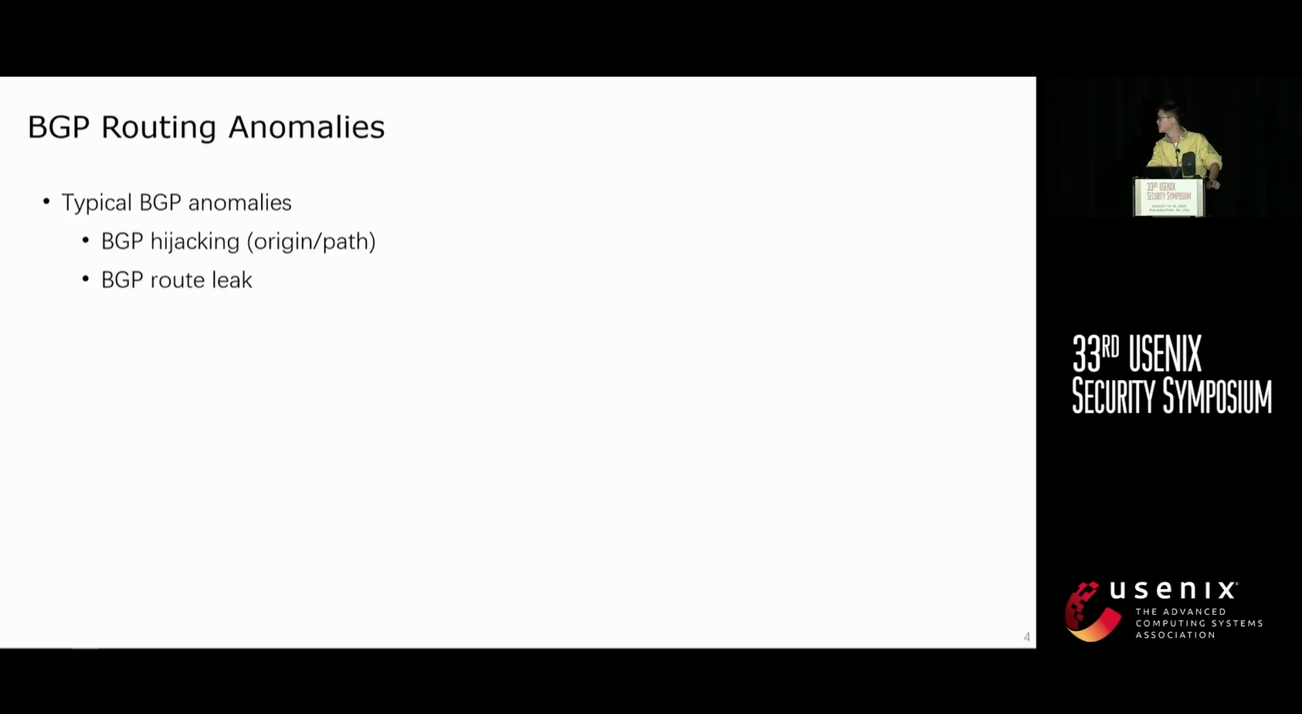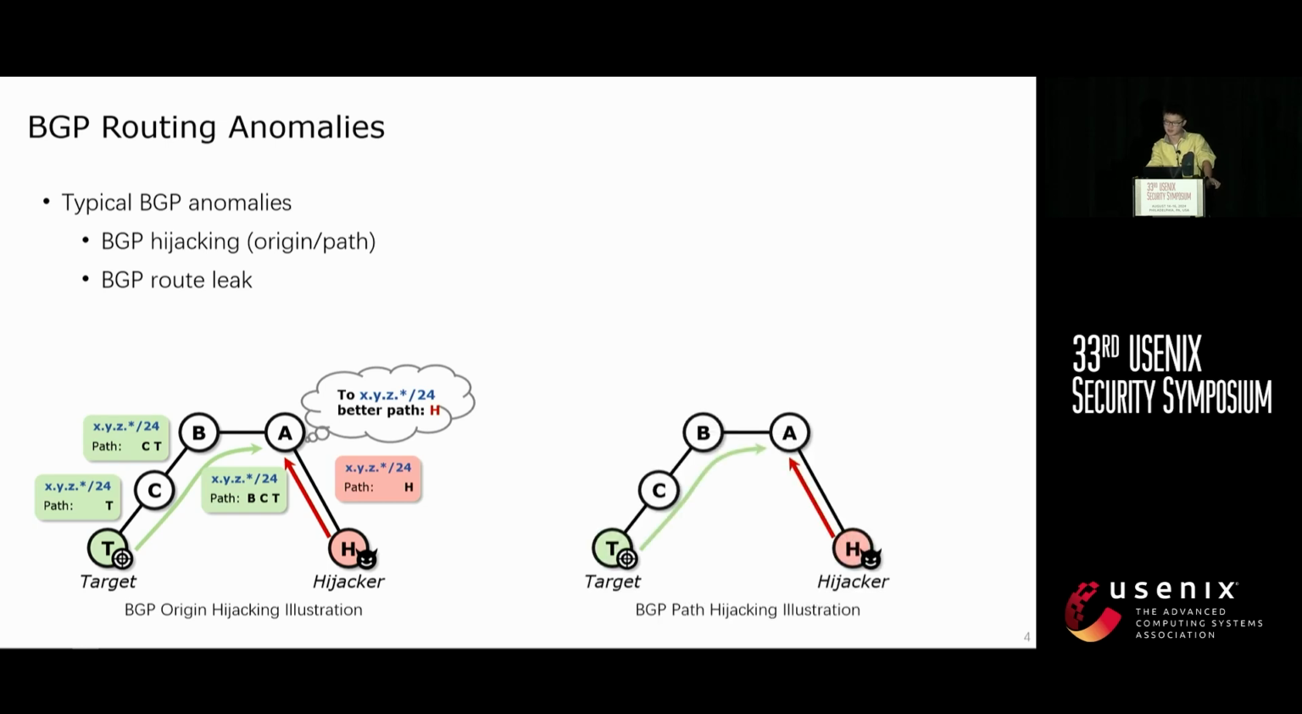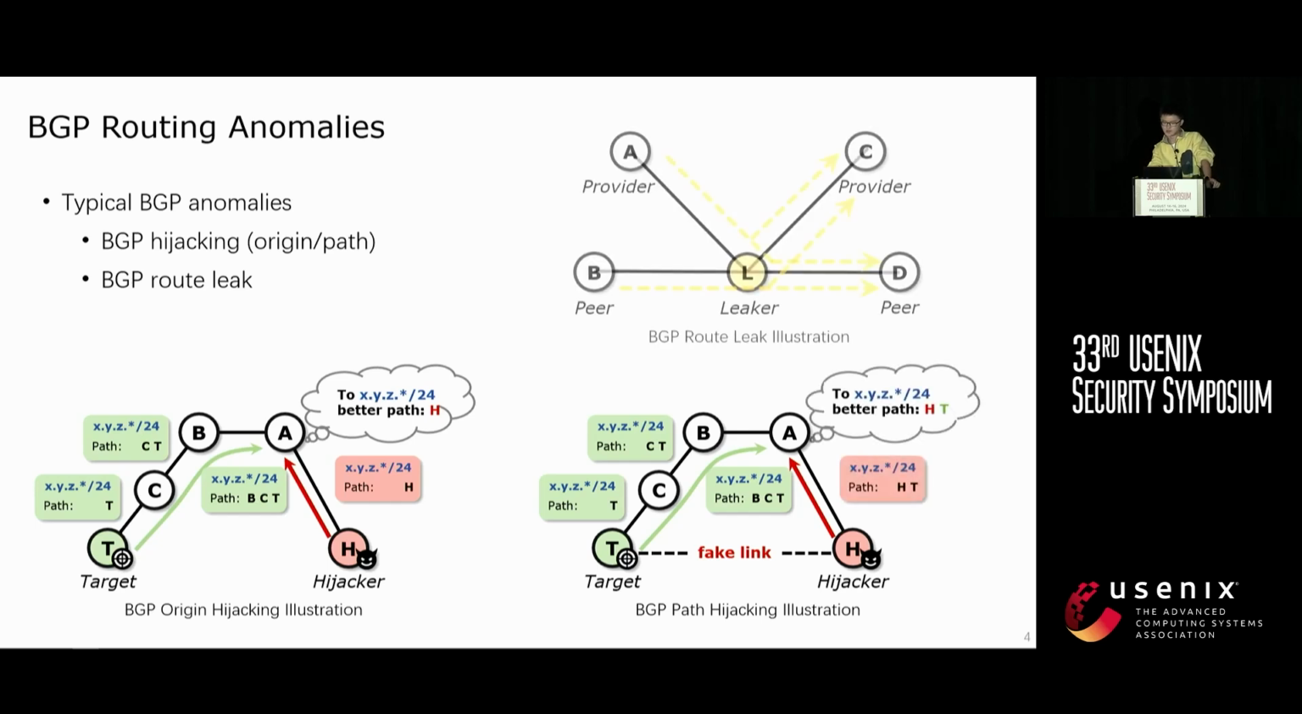So what exactly are BGP anomalies? Typically, BGP anomalies include BGP hijacking and BGP route leak. As illustrated here, BGP hijacking occurs when an attacker falsely claims ownership of a prefix they don't actually control, thus tricking other ASs into believing that the attacker is the rightful origin of that prefix. This is also known as origin hijacking. Or an attacker can also announce a fake yet more preferable route towards the actual origin, which is known as path hijacking.